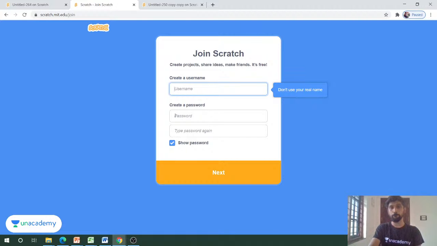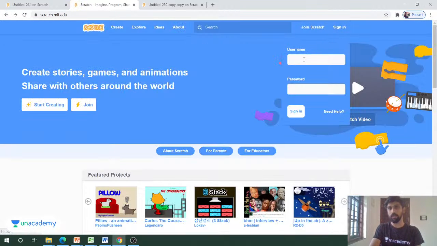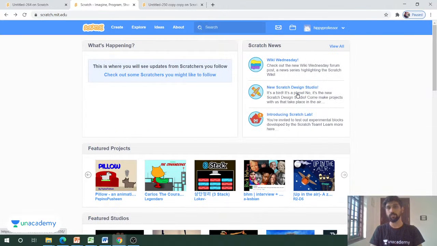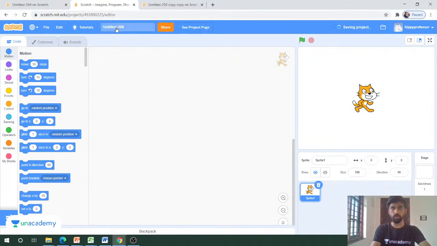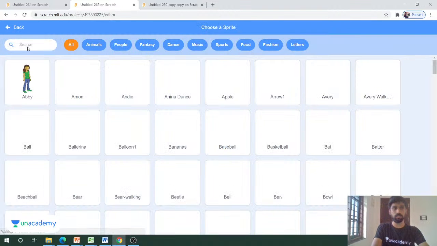The next thing is that since I have a username and password, I will log in with my username, hippie professor, and enter my password. We will come to a screen like this, and I will click on the Create option. I am trying to create a game. If you want a detailed view of this game, you can refer to my previous YouTube session. As you all know, we have to get 2 characters. One is already available here, which is the cat. We have to add a mouse also, so I will click here and choose mouse.